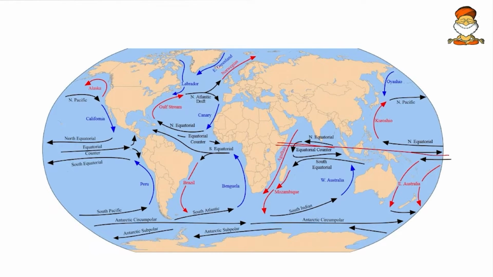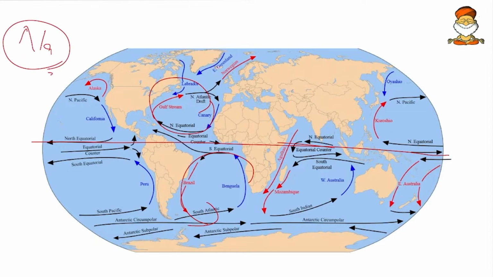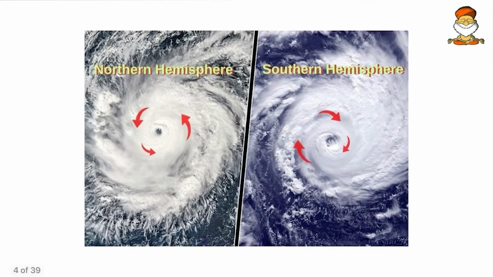While discussing the ocean currents, I had said that in the northern hemisphere, the ocean currents rotate anti-clockwise. Actually they rotate in the clockwise direction, as the figure shows. And that formula, north anti or the 90 which we spoke about, does not apply to ocean currents, it applies to cyclones. Tropical cyclones rotate in the anti-clockwise direction in the northern hemisphere and in the clockwise direction in the southern hemisphere.